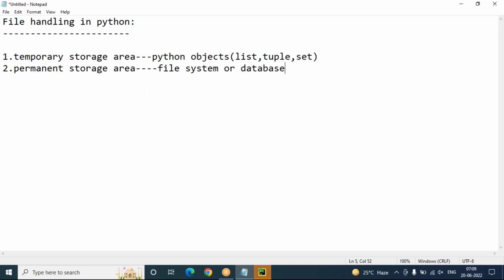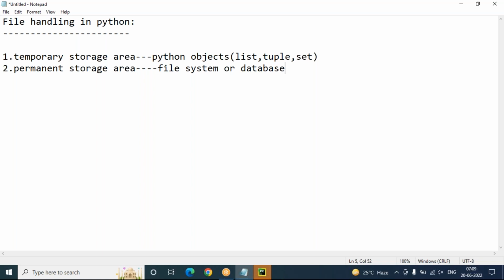The file system concept is for storing the data permanently into a file. Okay, so we can store our data into a separate file, that is called a file system, and file systems manage our data at the operating system level, meaning only one computer level.